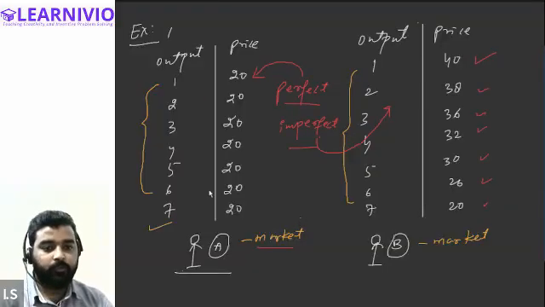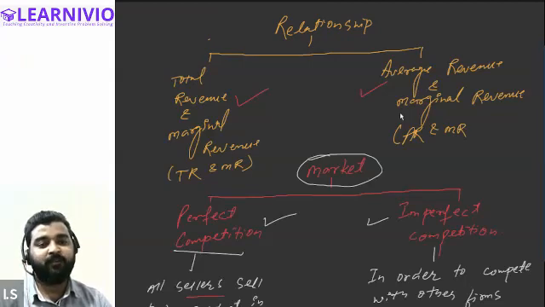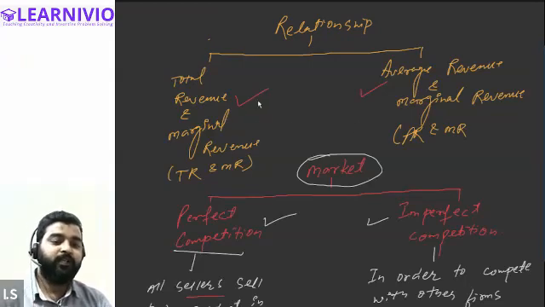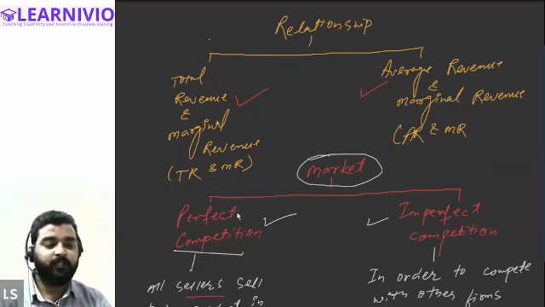Now, as I told you, we are required to discuss the relationship between the total revenue and the marginal revenue. The relationship between total revenue and marginal revenue changes with the market structure. If the seller is selling their product in a perfect competition market, then the relationship between total and marginal is different. If the seller is selling in imperfect competition, then the relationship between marginal revenue and total revenue will be different.